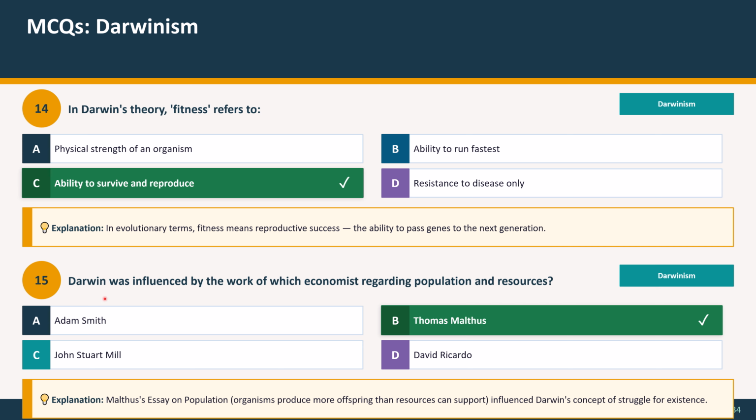Question 15. Darwin was influenced by the work of which economist regarding population and resources? Option A, Adam Smith; option B, Thomas Malthus; option C, John Stuart Mill; option D, David Ricardo. And the correct option is option B, Thomas Malthus. Explanation: Malthus' essay on population, organisms produce more offspring than resources can support, influenced Darwin's concept of struggle for existence.